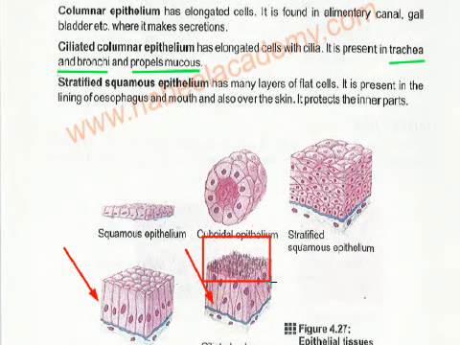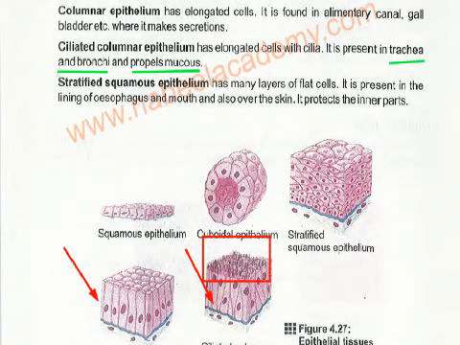The function of the cilia is to propel mucus. It means it moves the mucus away, and it can easily trap the dust particles and the bacteria which come through the air into the trachea and the bronchi. The bronchi are parts of the lung, and the trachea is related to the windpipe.